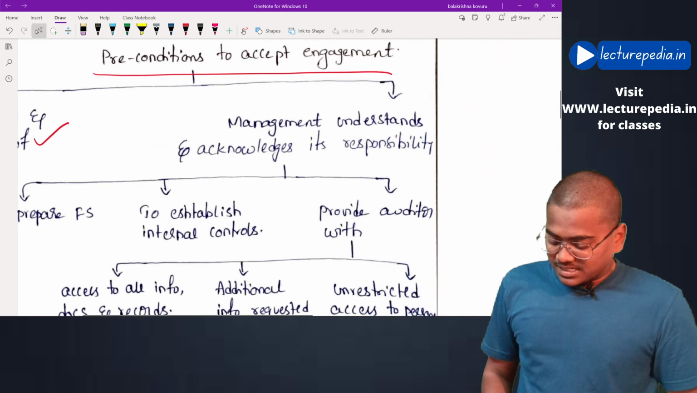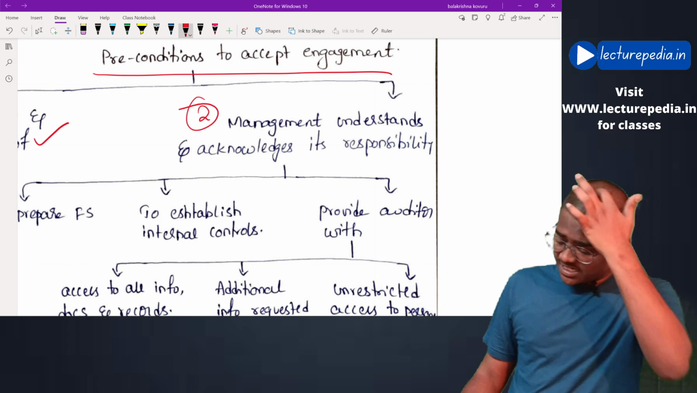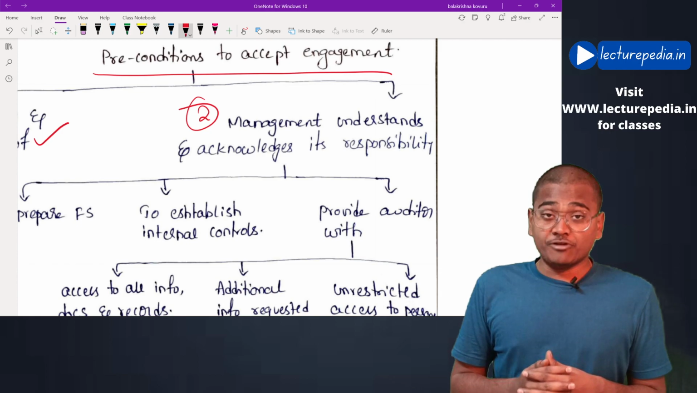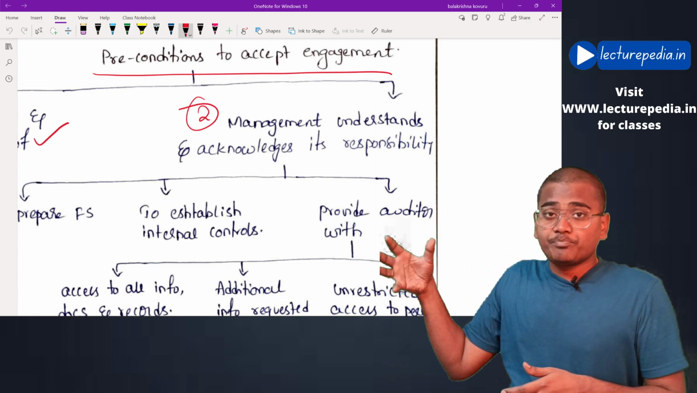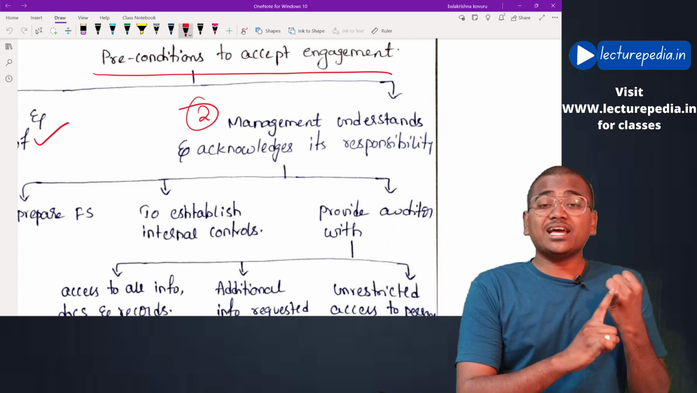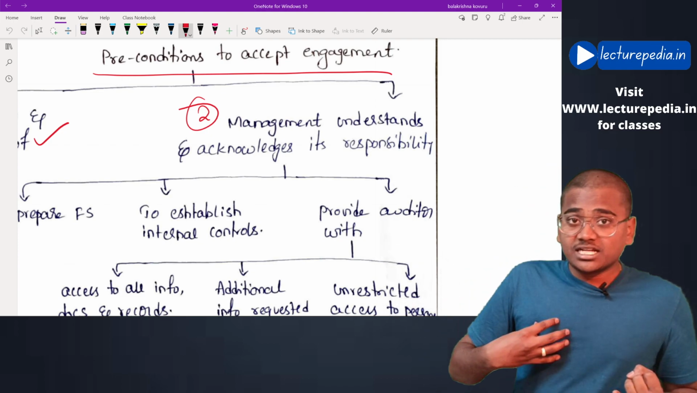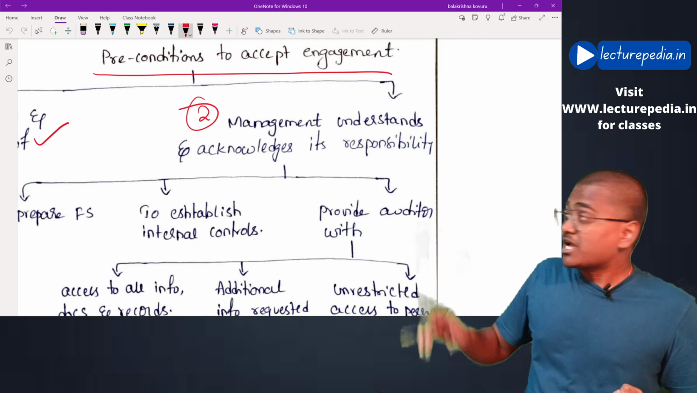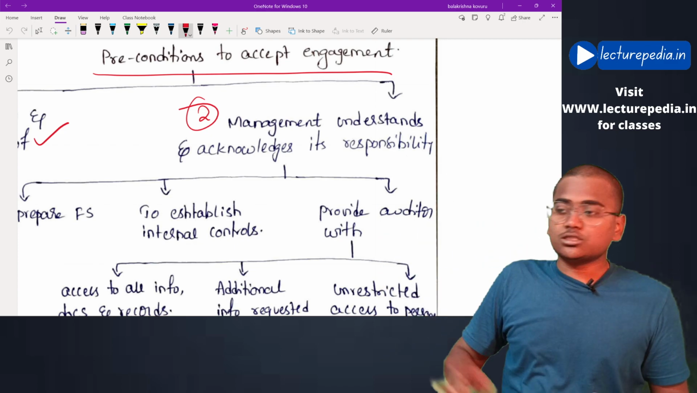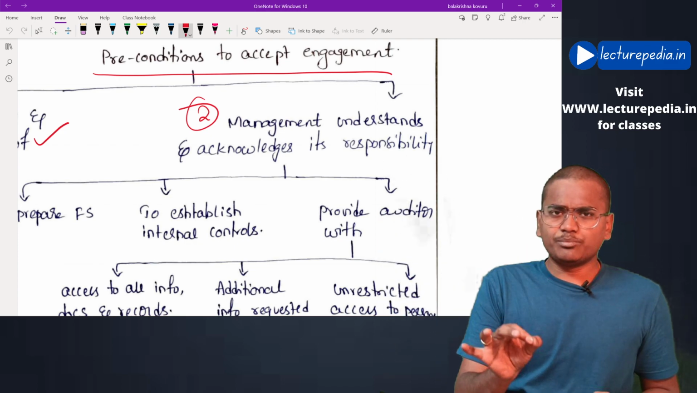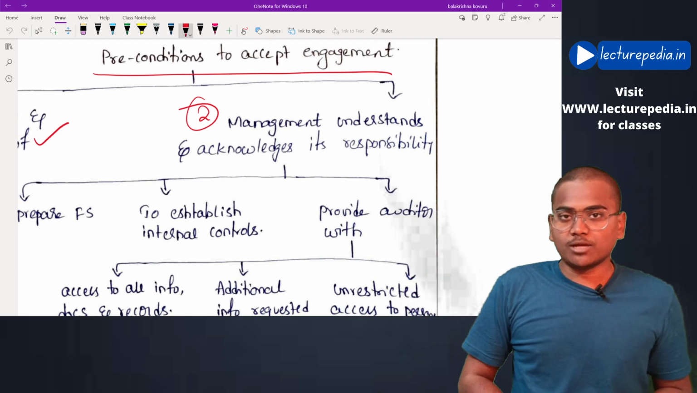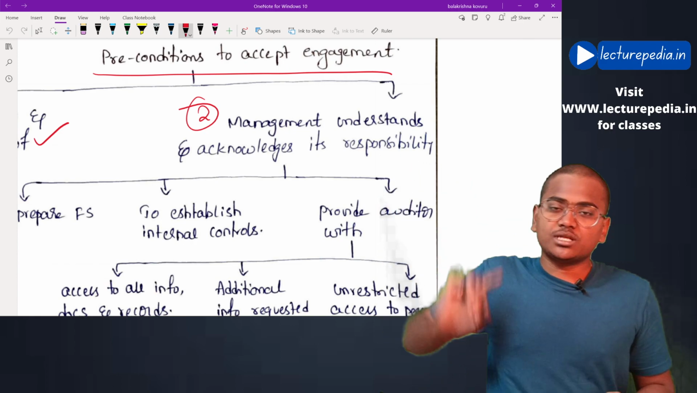Next precondition: the auditor will confirm with the management whether management knows and acknowledges its responsibility to prepare financial statements. That means the auditor will get a confirmation from the management stating that management knows its responsibility to prepare financial statements and also acknowledges it. Simply put, preparation of financial statements is a responsibility of management that should be acknowledged by the management. That is the first thing that has to be acknowledged by the management.